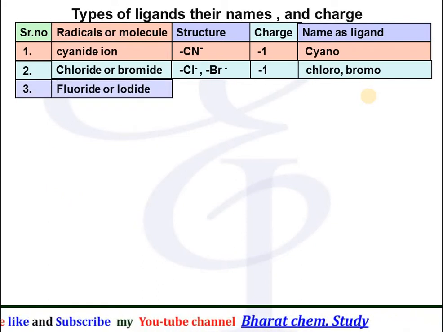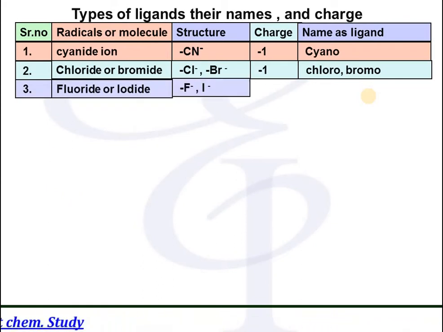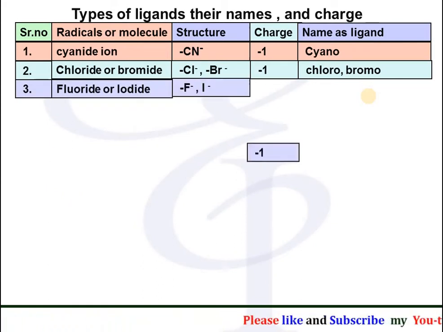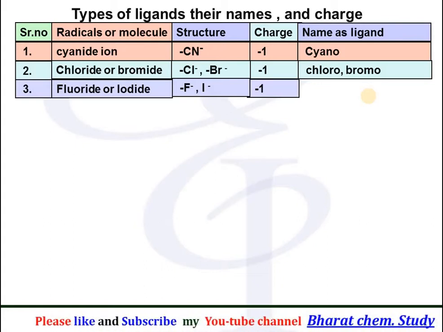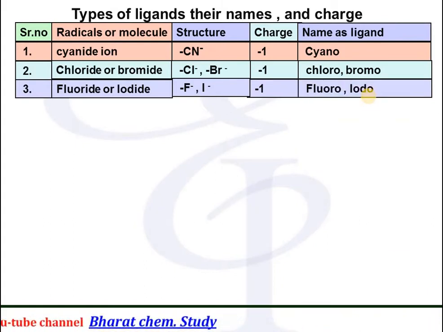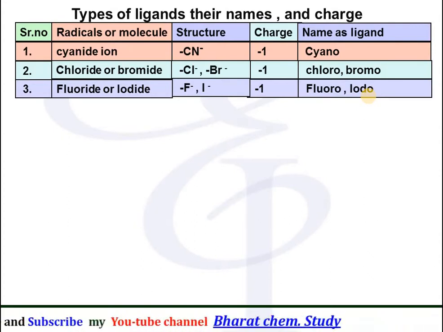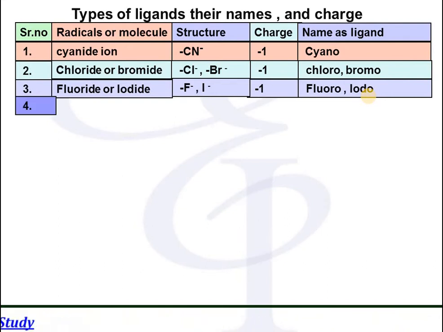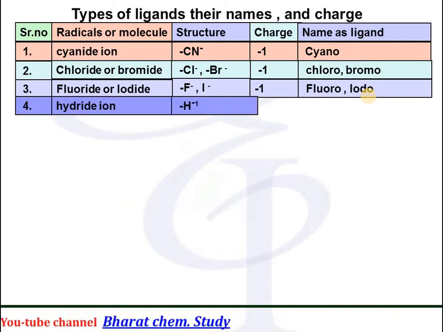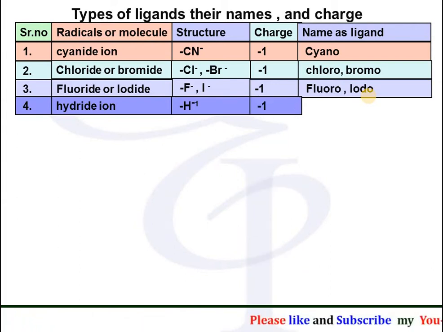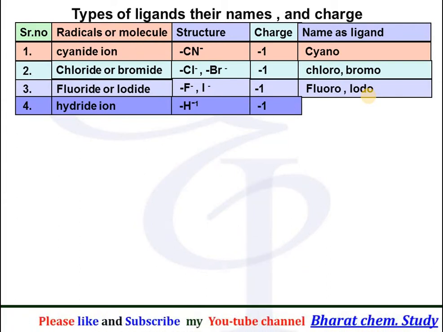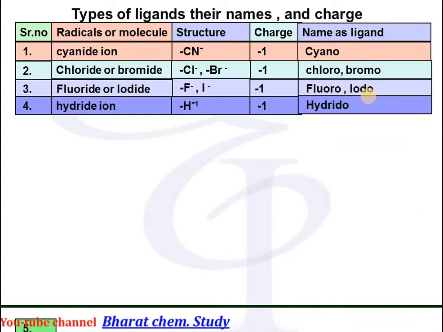Third point, fluoride or iodide, having the symbols F and I, both having charge -1, and their names will be written as fluoro or iodo. Nowadays, instead of fluoro, fluorido is also written, and instead of iodo, iodido is also written. Fourth, hydride ion, having symbol H-, charge -1, and when it is present within the bracket, its name is written as hydrido.